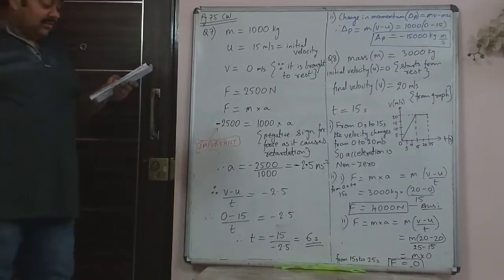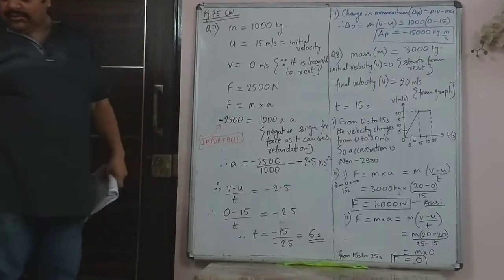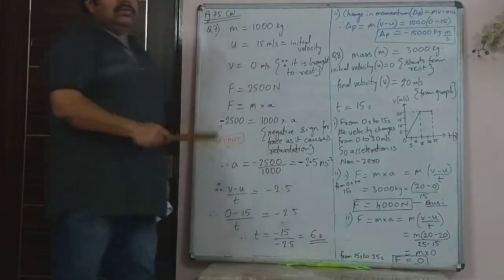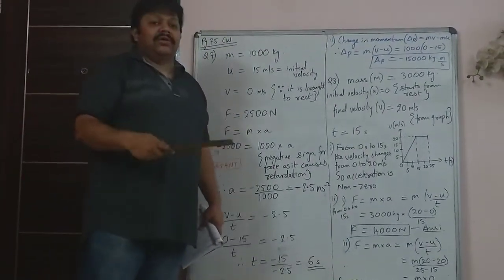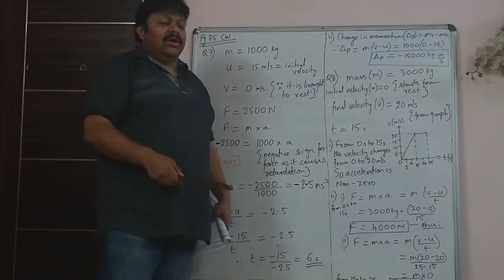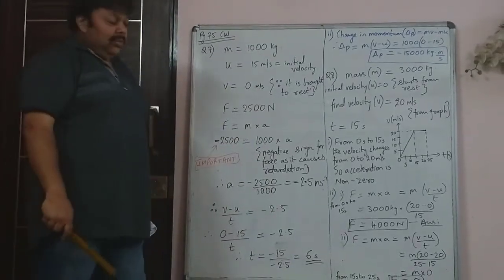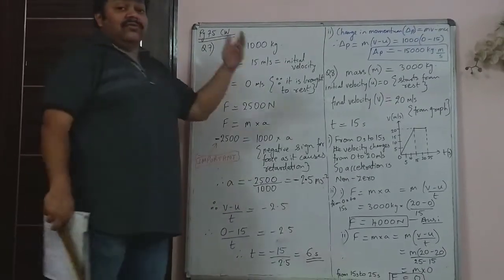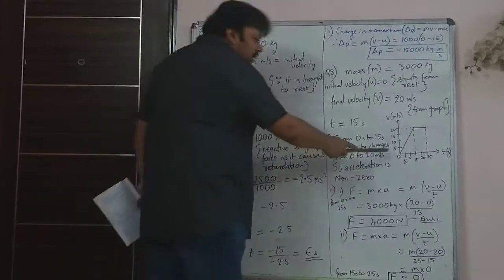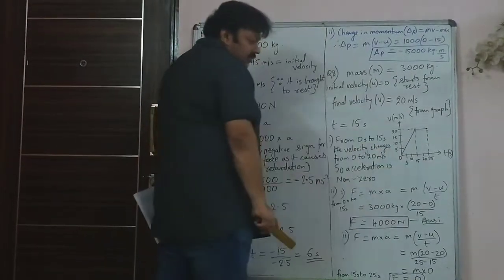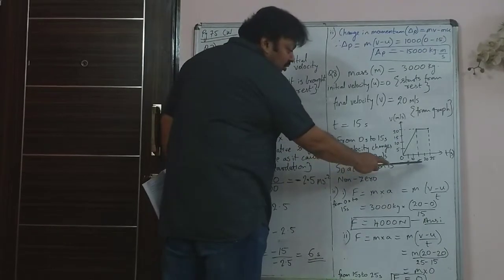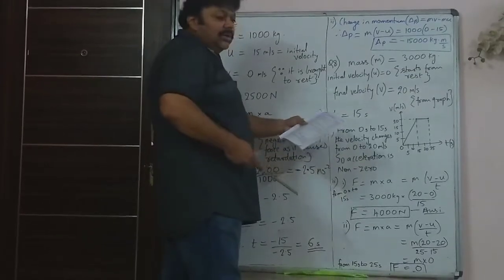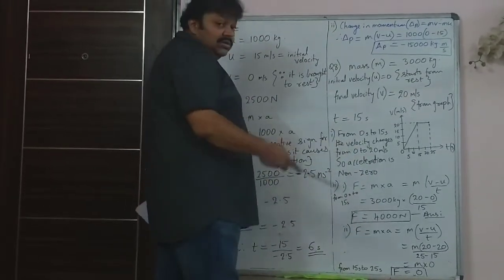Now the eighth sum. The eighth sum is based on the figure which is given there. The figure shows a velocity time graph. Velocity time graph, acceleration time graph, displacement time graph, all this is in chapter 2, but this is something very simple to do and doesn't require a lot of explanation of chapter 2. You can see the time increasing from 0 to 5 to 10 to 15 to 20 and 25 seconds. The same figure is there in your textbook on page 75 in the classwork sums.